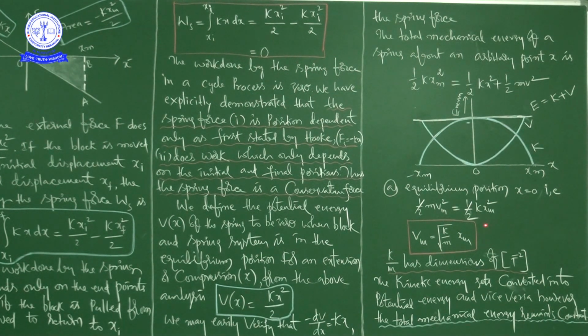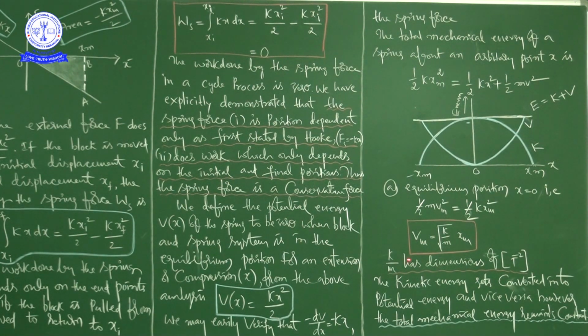So half will get cancelled, then finally you can write vm as a subject, that is square root of k by m into xm, right? So it is the expression for the maximum speed of a block, right? So k by m has dimensions of T power minus 2.